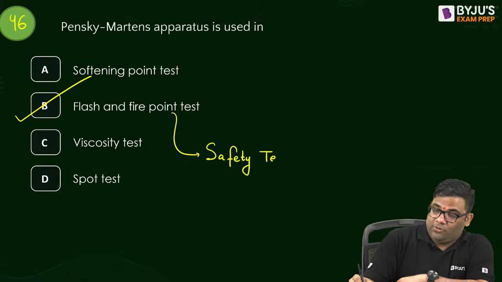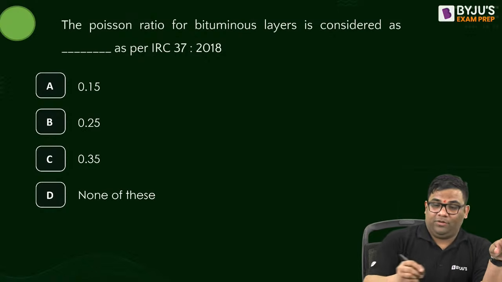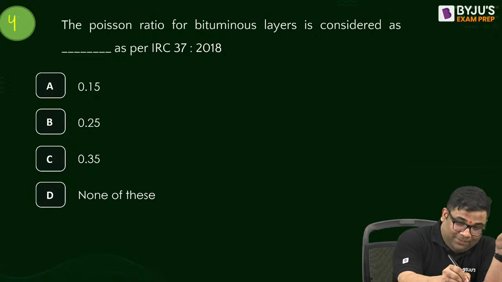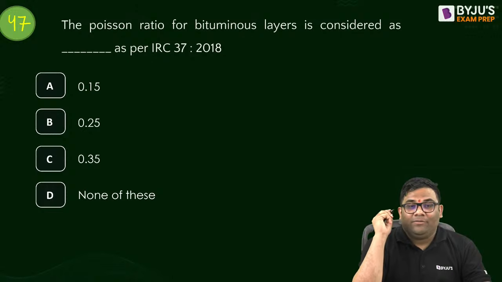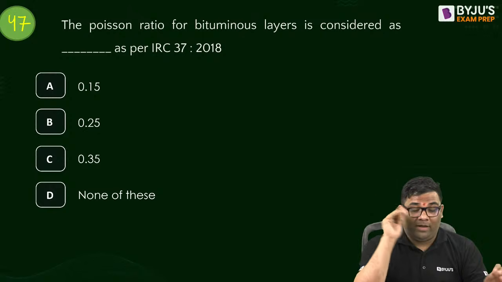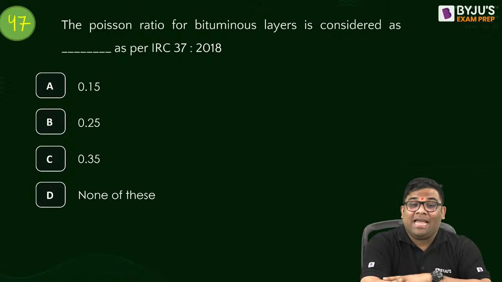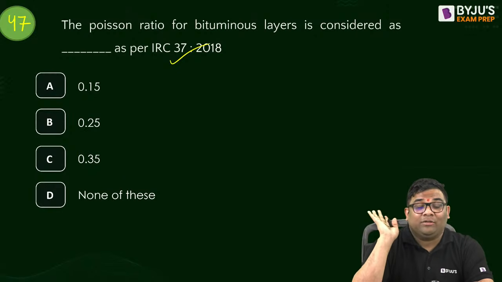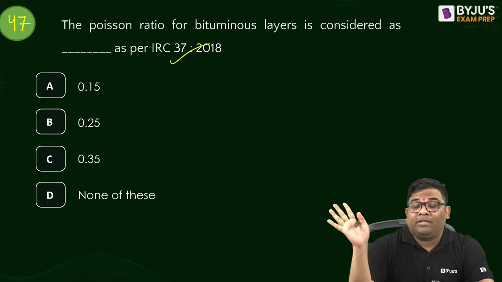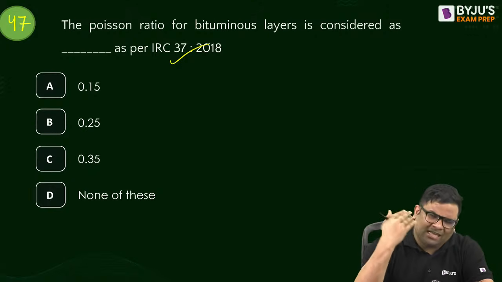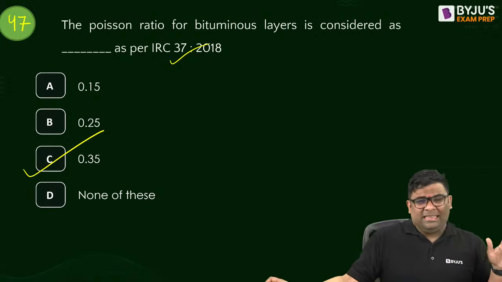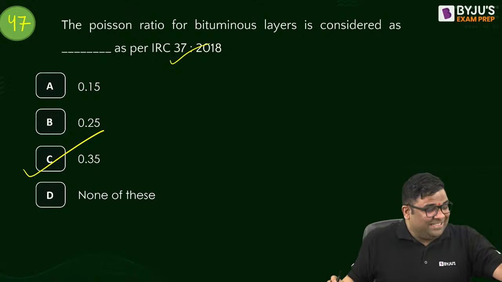Question number 47. The Poisson's ratio for bituminous layer. We have seen the Poisson's ratio for concrete slab, which I took as 0.15. So for the bituminous layer, what does IRC 37 recommend? This question they can ask directly in the examination as a 1 mark question, in GATE, state exams, or ESE. Answer is C. If we know the simple things, we can answer so many questions in state exams.